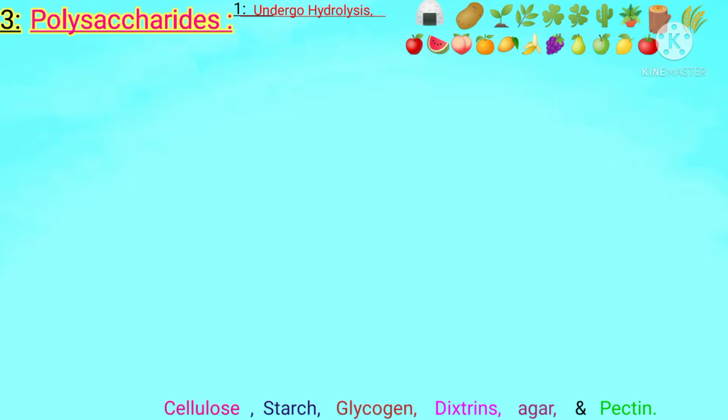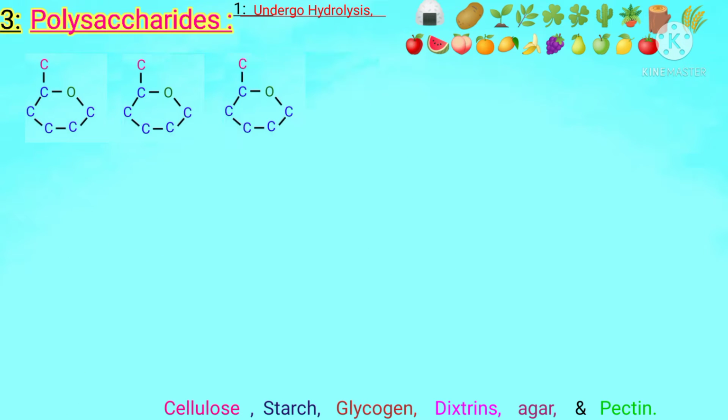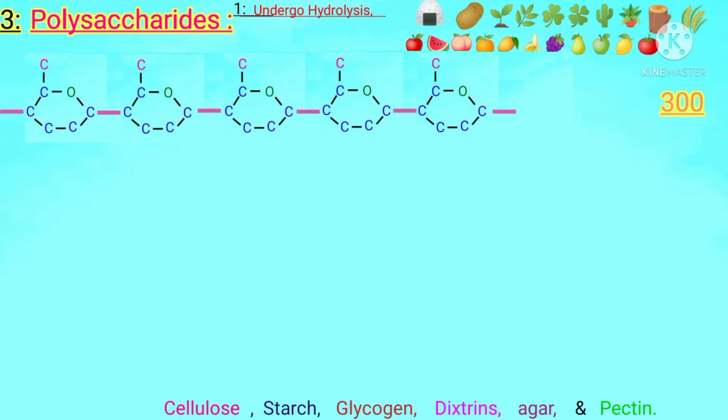Students, with the help of a diagram, let's make a polysaccharide containing 300 monosaccharides joined with each other. As I can't draw the remaining monosaccharides on this whiteboard, these points show that the chain continues till the three hundredth monosaccharide.